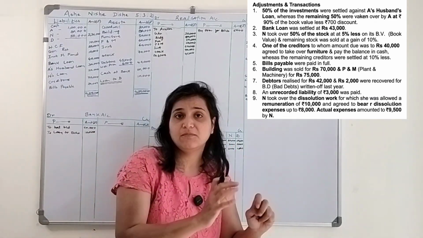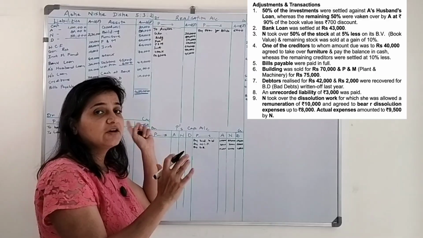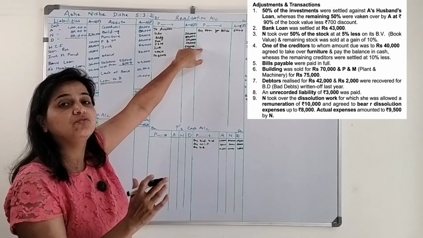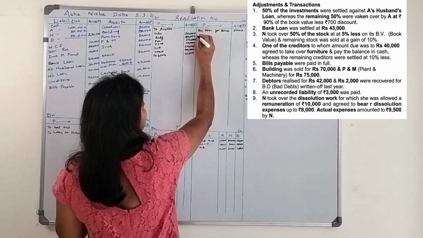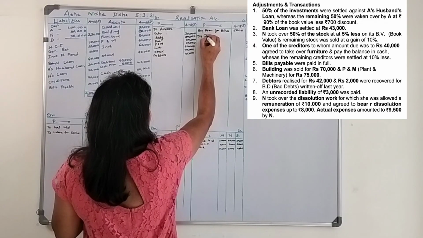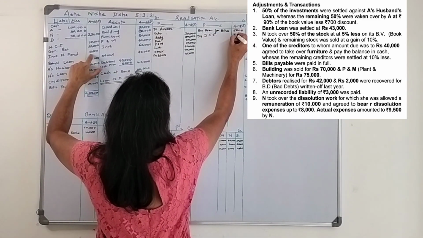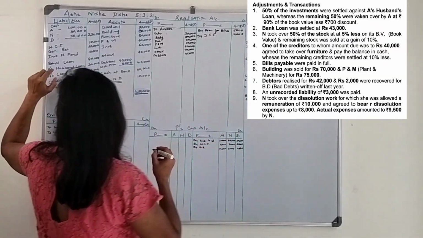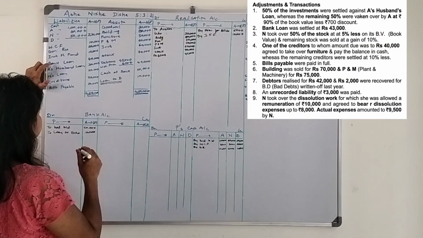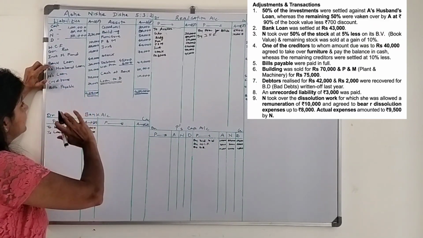But the investments are there, so the investment fluctuation fund will get transferred to the realization account. So by investment fluctuation fund, 10,000.